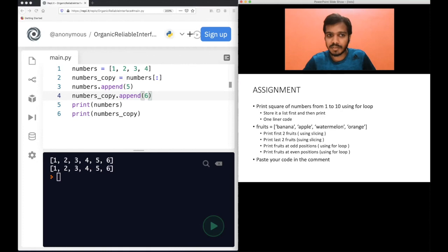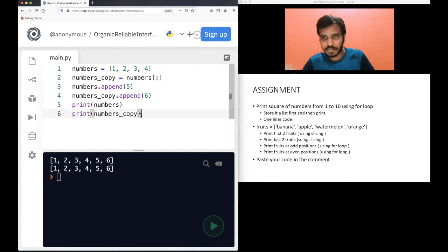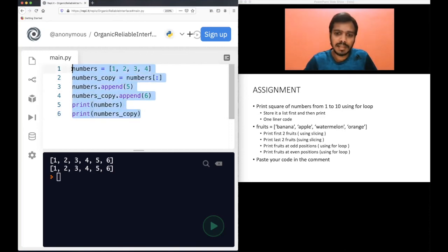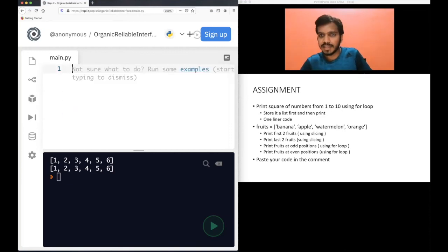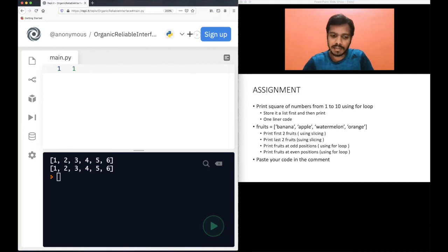There are some assignments here. From now on there will be assignments where you need to practice, to understand whether you have understood the concept or not. First assignment: print the square of numbers from 1 to 10 using a for loop. What is the square of 1? 1. Square of 2 is 4. Square of 3 is 9. You need to print till the square of 10, that is 100. You need to print these numbers, 1, 4, 9, 16, the squares of all the numbers from 1 to 10, using a for loop. Also do the same thing: store it in a list first and then print, like the multiplication table I did. Also try to write the one-liner code for this using list comprehension if you can.